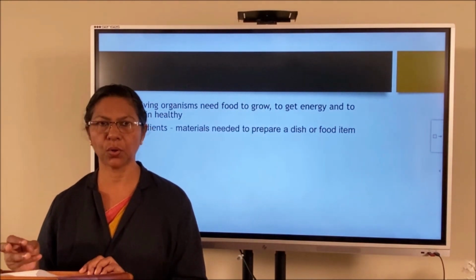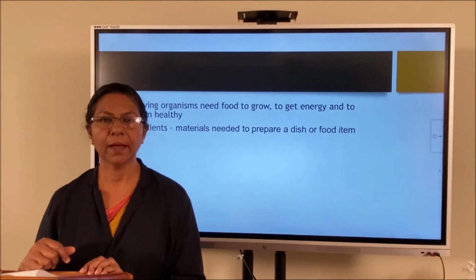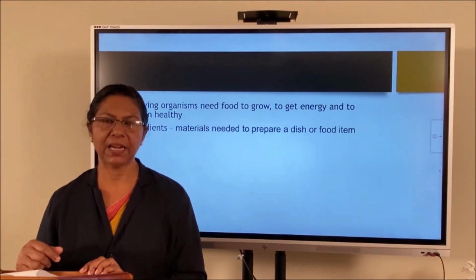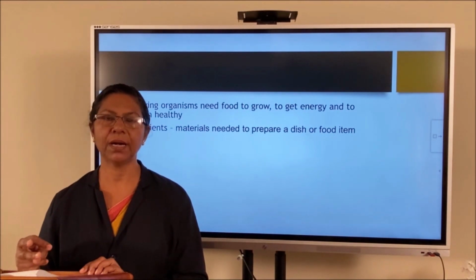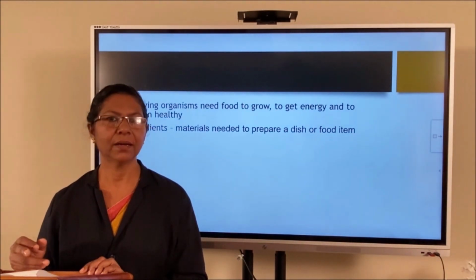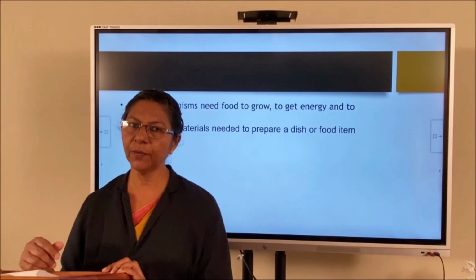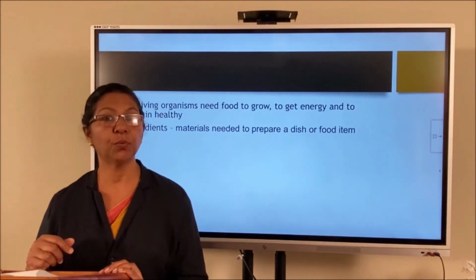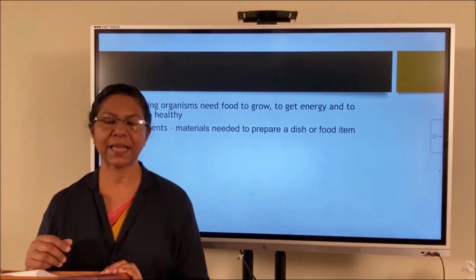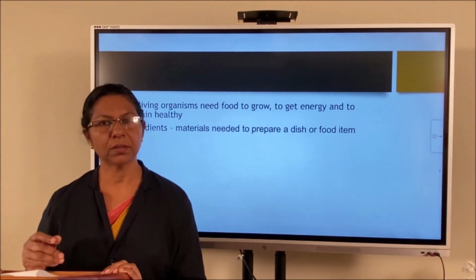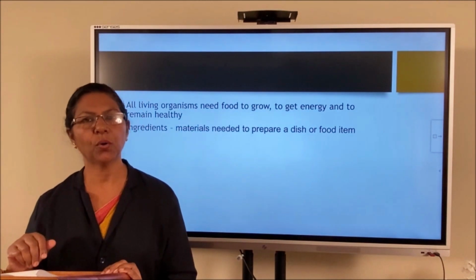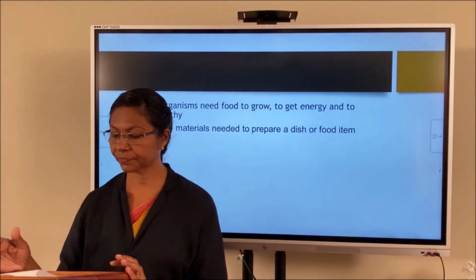Example: cow, goat, buffalo, etc. Carnivores are the animals which eat the flesh of other animals. Example: tiger, lion, etc. Omnivores are the animals which eat both plants and animals. Example: crow, bear, dog, cat, etc. They are all omnivorous animals.